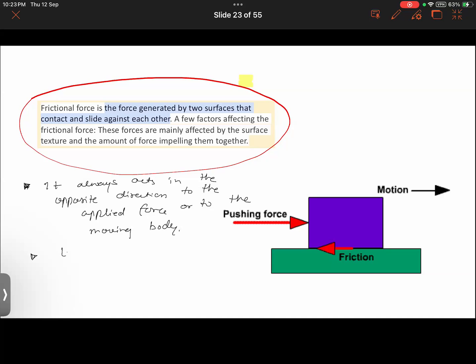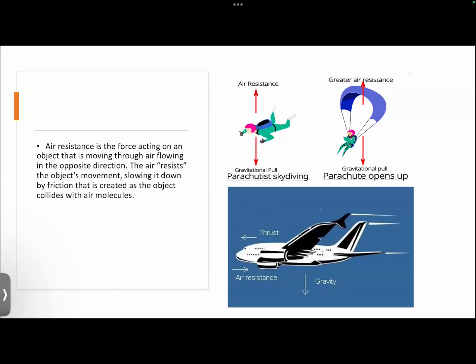Also, friction leads to heat generation, and as a result of that, the object will go through wear and tear. It will be damaged. It leads to wear and tear of the surfaces of the objects that come in contact with each other. For example, the sole of a shoe often gets worn out due to the friction that acts between it and the ground on which we walk. Got this, guys?